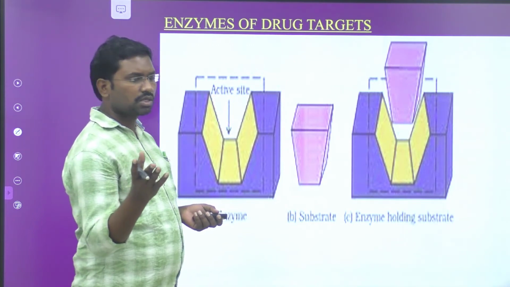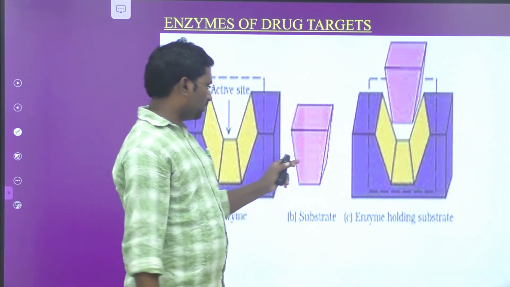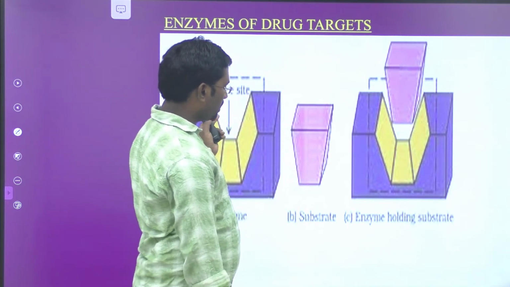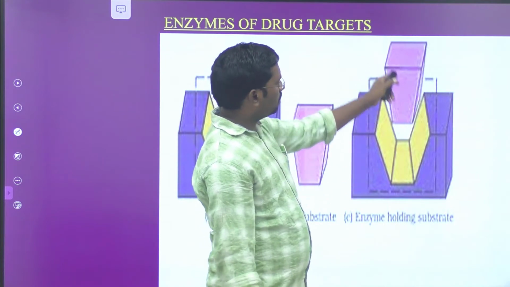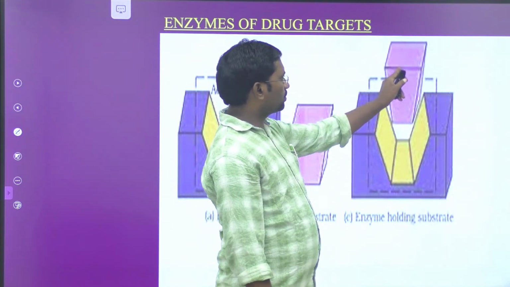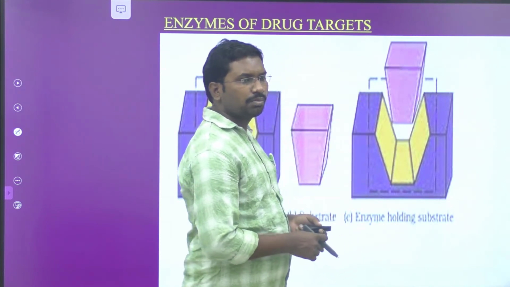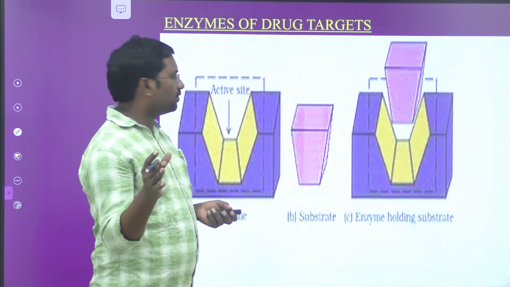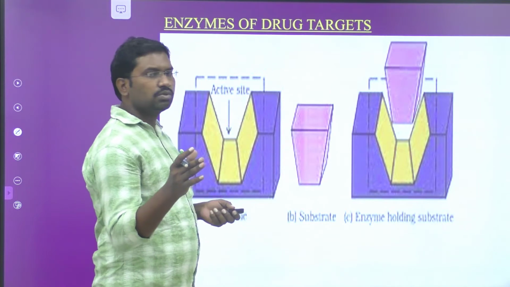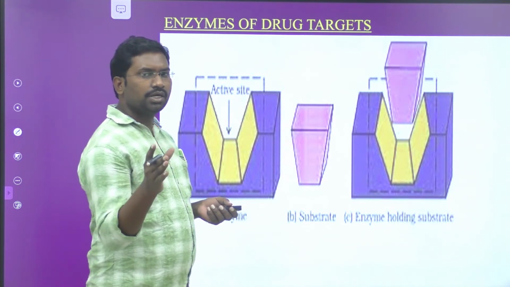So this is the first role of the enzyme: it has a free surface area, known as the active site, for holding the substrate on its surface.